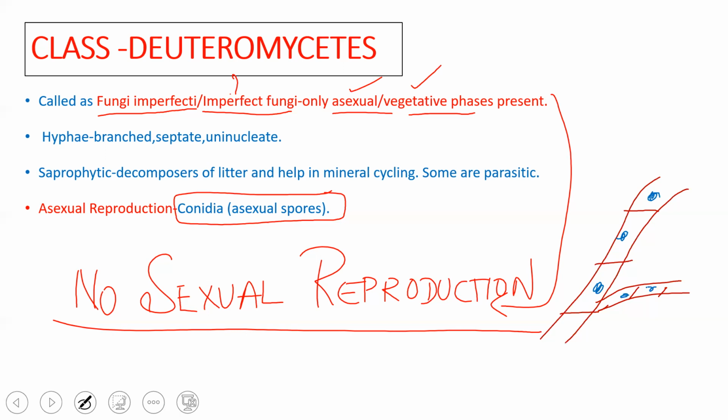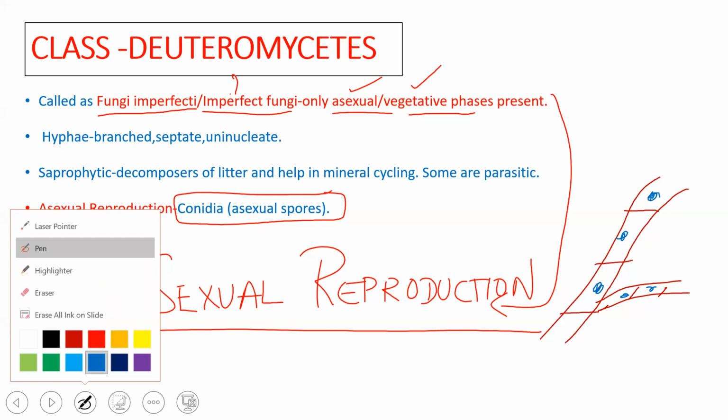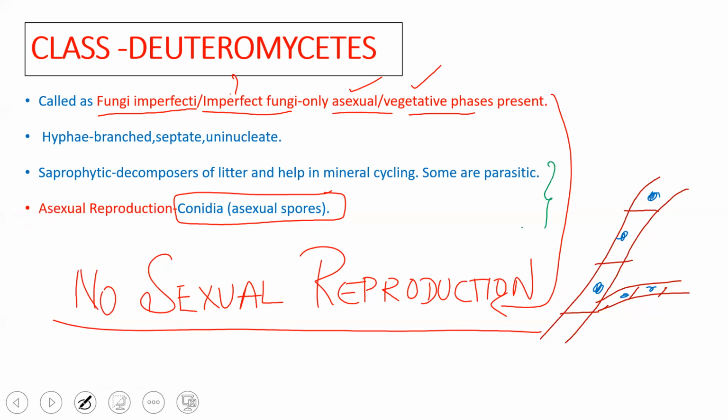Right. Then coming to the mode of nutrition. The mode of nutrition is of two types. One is the saprophytic mode, the other is the parasitic mode. So the majority of them are saprophytes. They are decomposers of litter and help in mineral cycling. So they go on consuming the litter, and you know that decomposition is one of the major processes during mineral recycling.